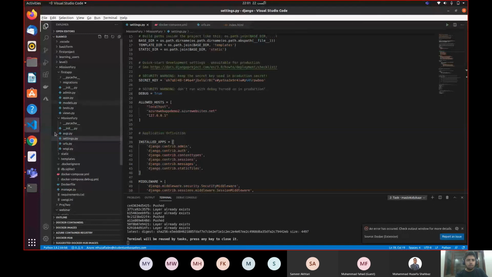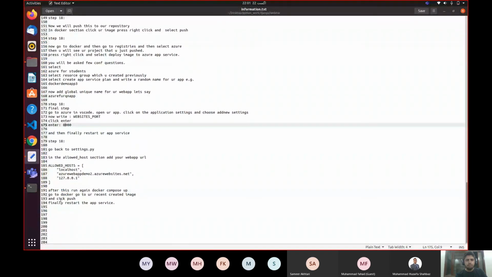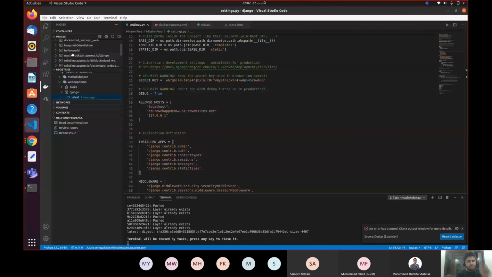Okay, so now go to Docker, this is Docker. Over here you will see many containers. So just run that container which is recently created. Let's say this one is recently created because it is saying 19 minutes ago. Rest of the containers are saying 2 hours, 3 hours ago. So I would just restart this container.